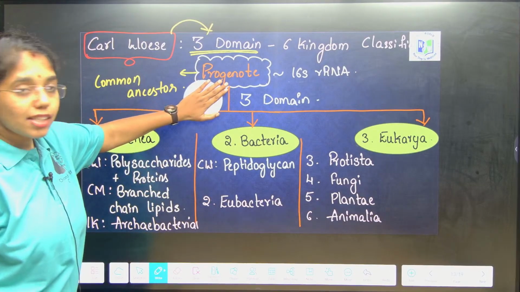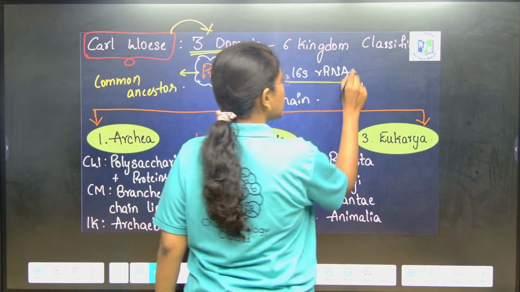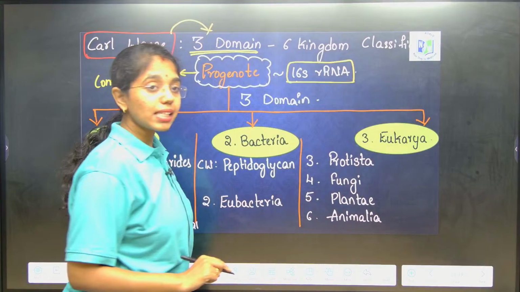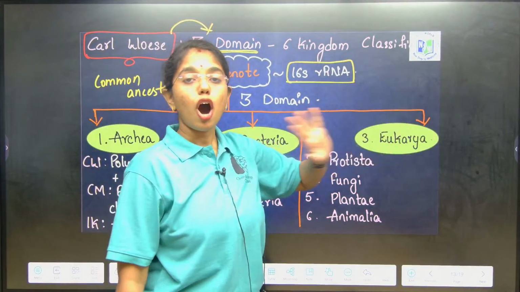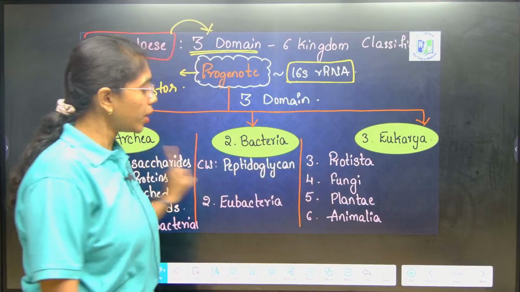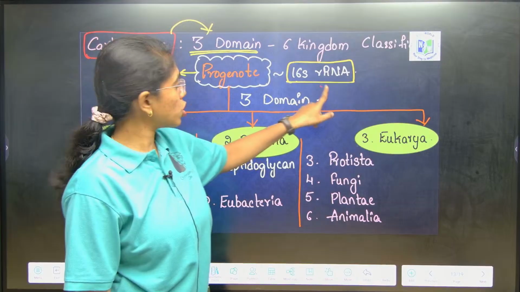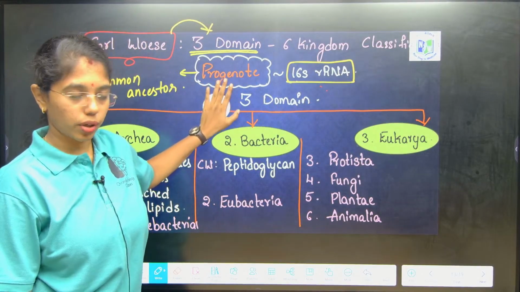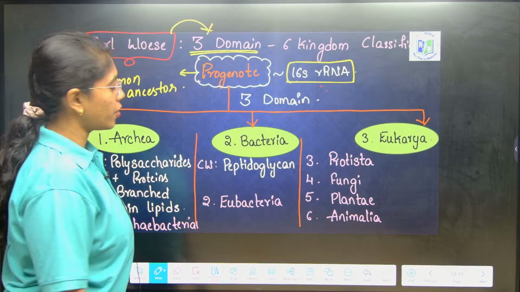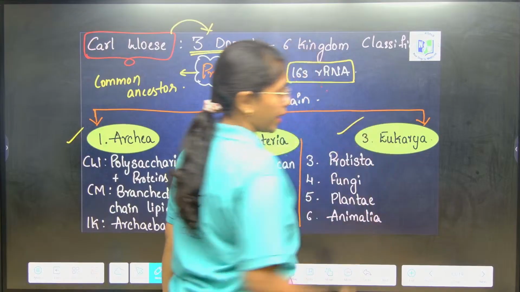This is addressed as the common ancestor because it consists of 16S rRNA, which is commonly found in all the 3 domains. In all the organisms present in the 3 domains and 6 kingdoms you can observe 16S rRNA, which is present in the common ancestor. That is why it is known as the progenote. The 3 domains he introduced are archaea, bacteria and eukarya.